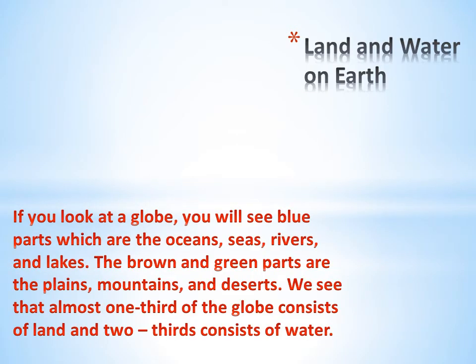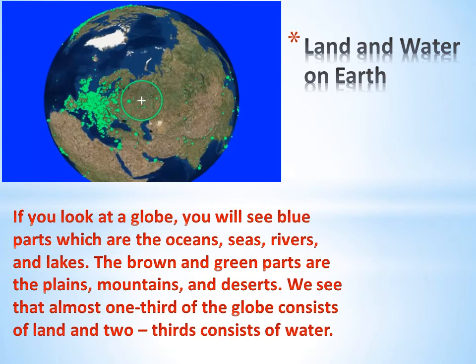Land and water on Earth. If you look at a globe, you will see blue parts, which are the oceans, seas, rivers, and lakes. The brown and green parts are the plains, mountains, and deserts. We see that almost one-third of the globe consists of land and two-thirds consist of water.